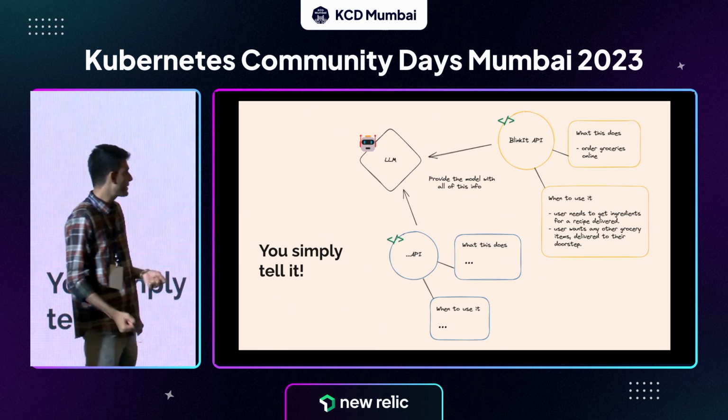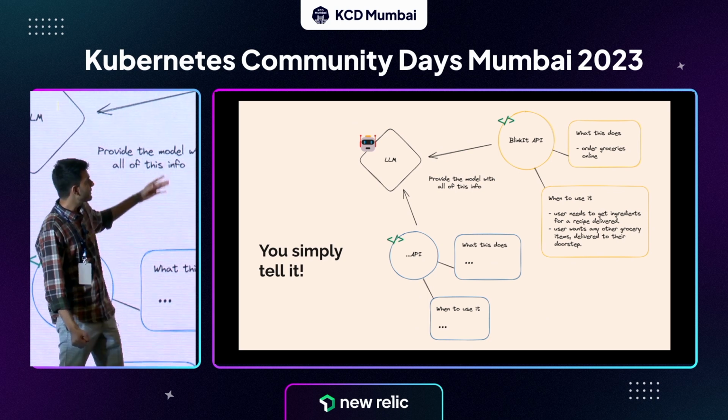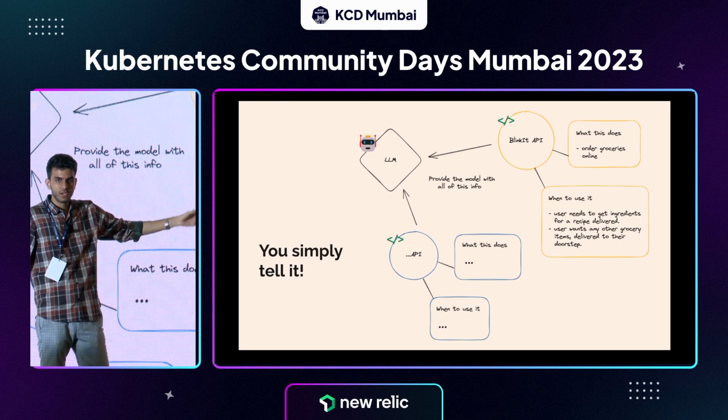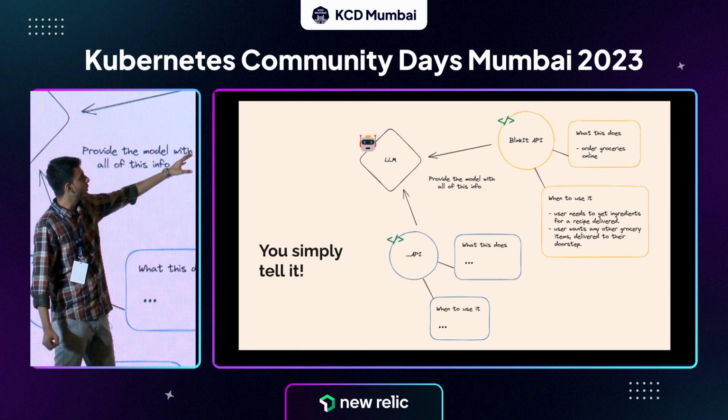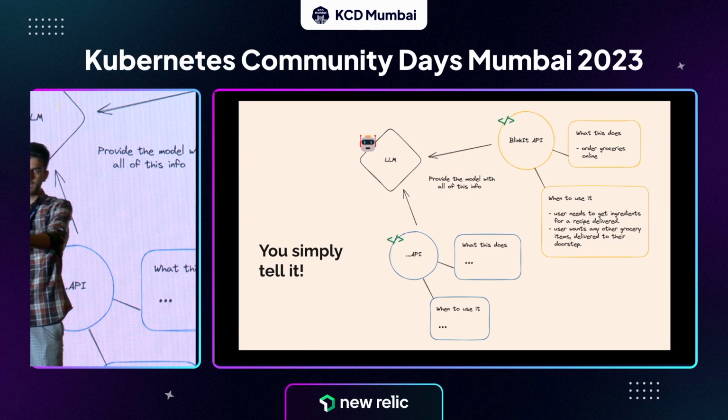So what you do is you have something like this. There are two sections to it. For any API that you choose, you have a box which tells what this API does. So for example, in the case of Blinkit, I can say that it orders groceries online. So all I have to do is just tell the model, okay, this is an API, take this API as an input.